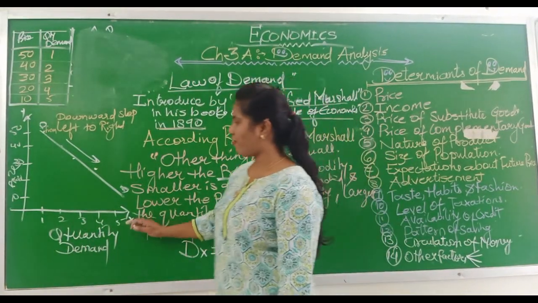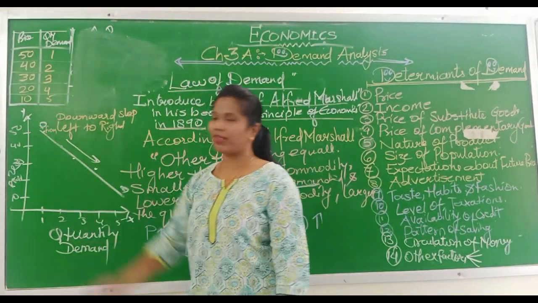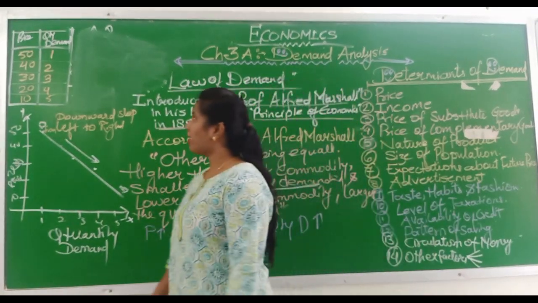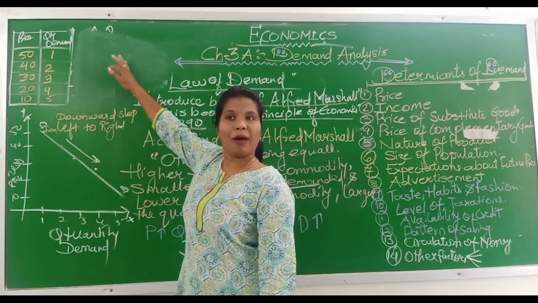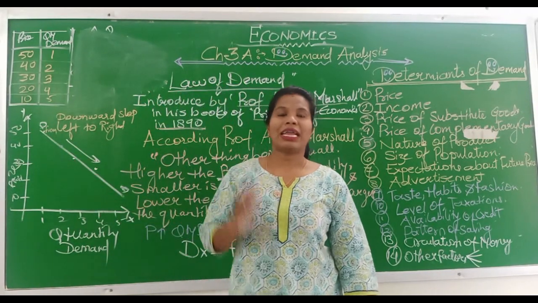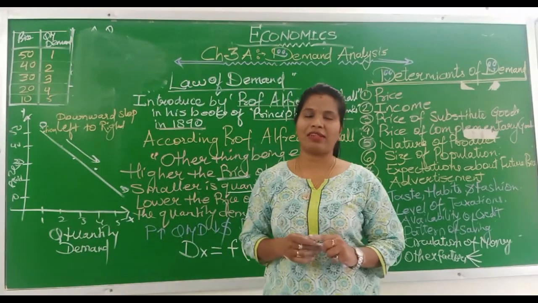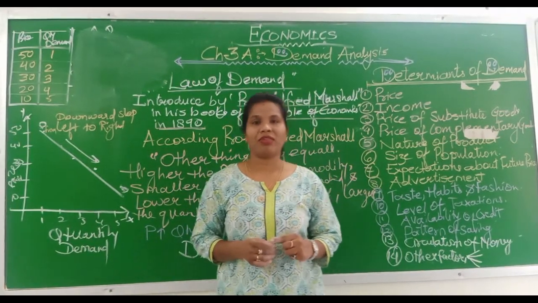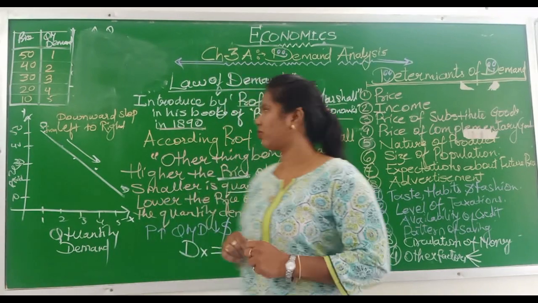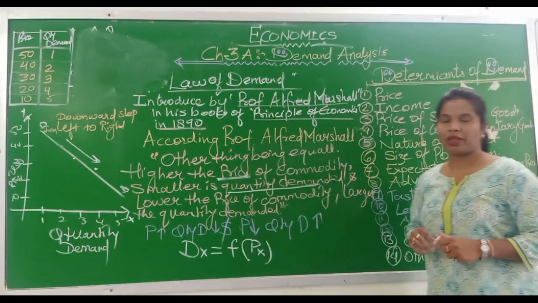On the x-axis we plot quantity demand, on the y-axis it's price. DD is the demand curve. When we plot the above schedule in the graph, it would be a downward slope because it has an inverse relationship between price and quantity. As price rises, demand decreases. As price decreases, demand increases. So this was the law of demand.